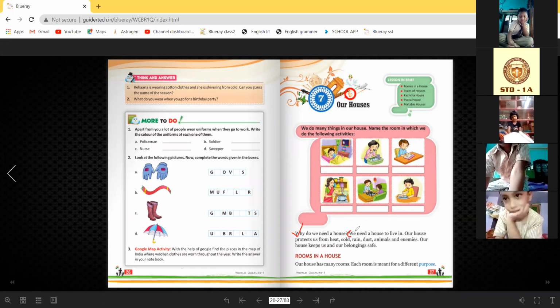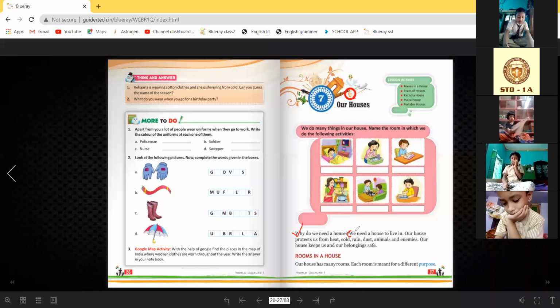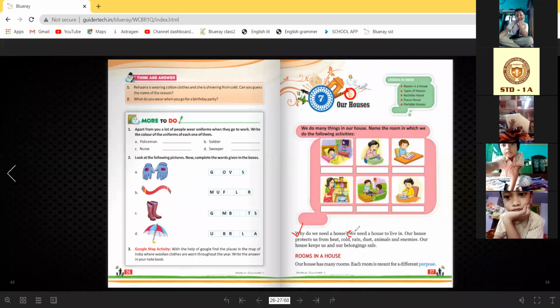If you get this question as a 1 mark question, this much is enough. But if it comes as a 2 mark question, then your answer will be: we need a house to live in.